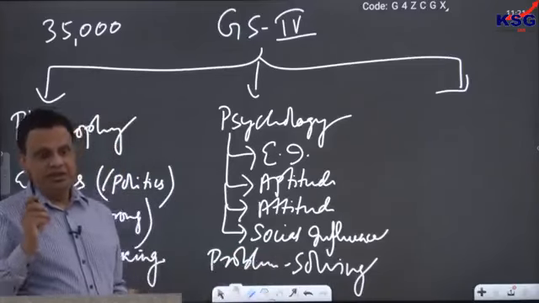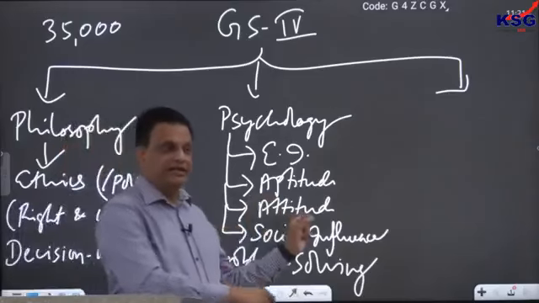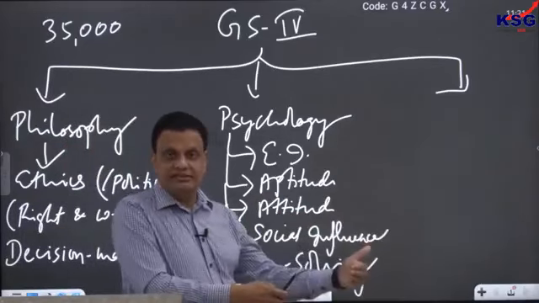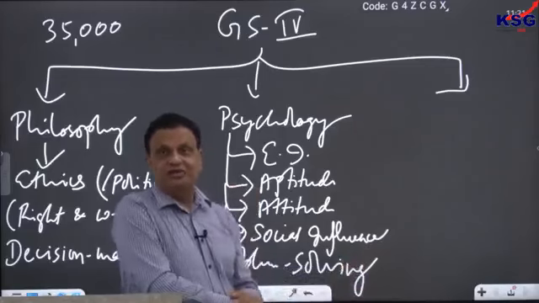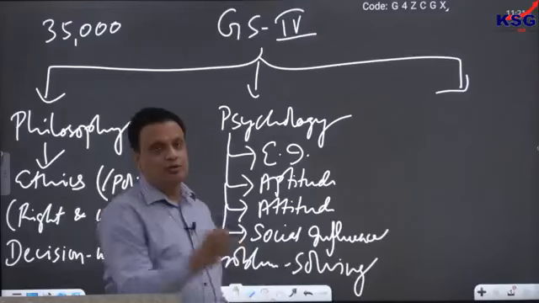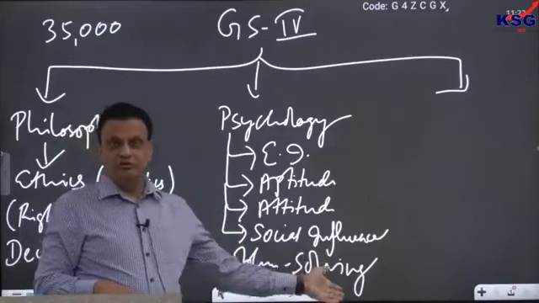For example, the moment you made a decision that you will take civil service as a career choice, it has become a problem how to become a civil servant. And you are trying to solve that problem right now by attending the classroom, for example. So the moment you make a decision, it becomes a problem which you have to solve.